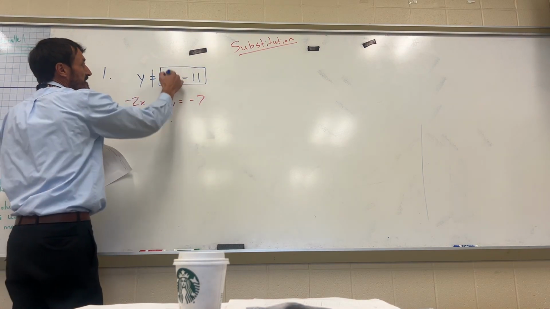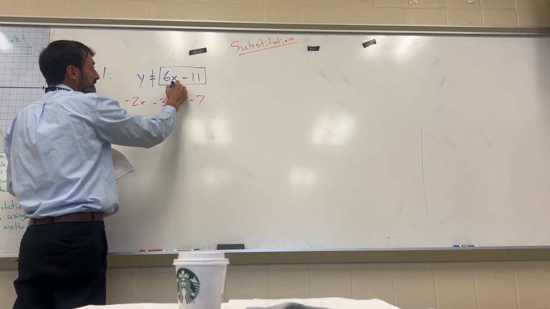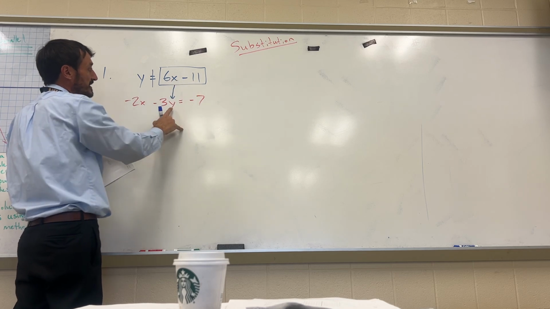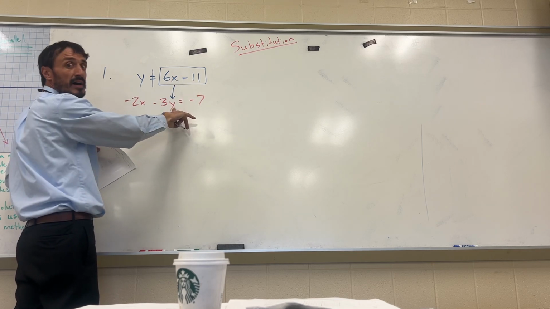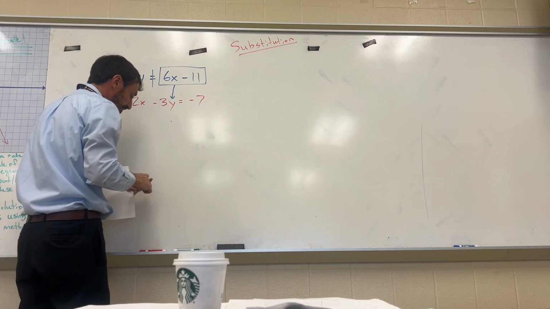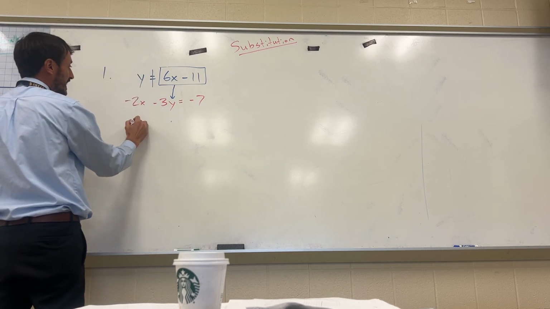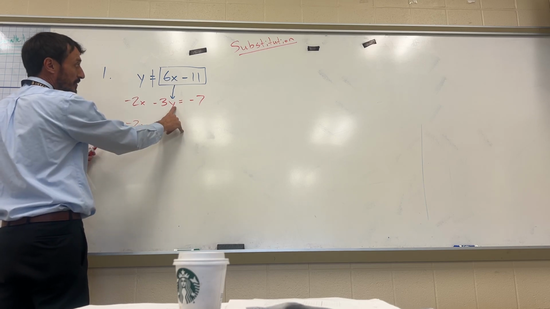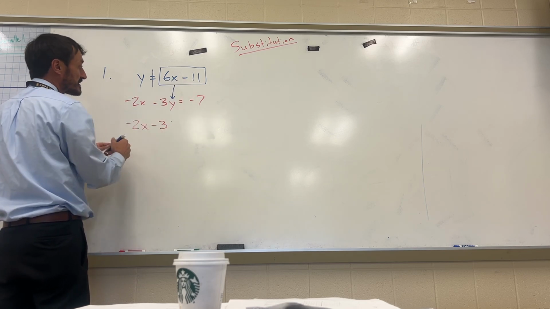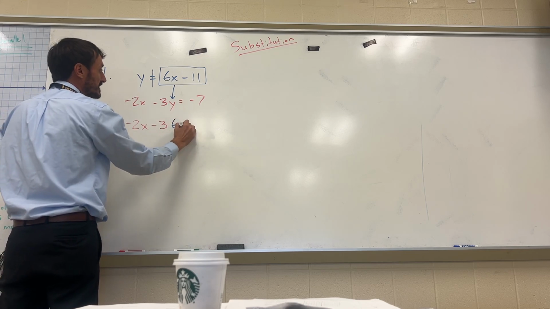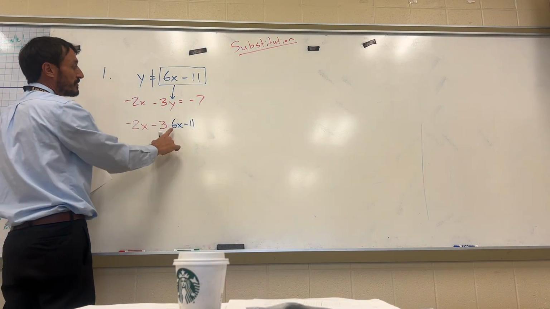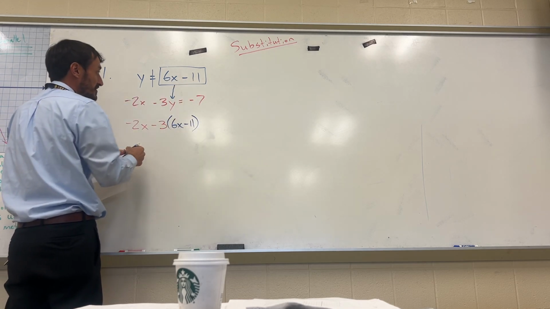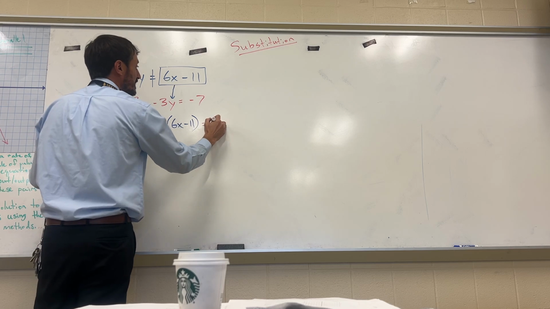So what we can do is whatever's in this box can replace the y in the other equation. So we're going to take the 6x minus 11 and put it in place of y in the red equation. So to do this, we write the red equation, negative 2x minus 3. Notice, I put the negative 3, but I did not put the y, because y is being replaced by the 6x minus 11. That is the substitution. Now when you replace y with this whole expression, you need to put parentheses around that expression. And this equals negative 7.